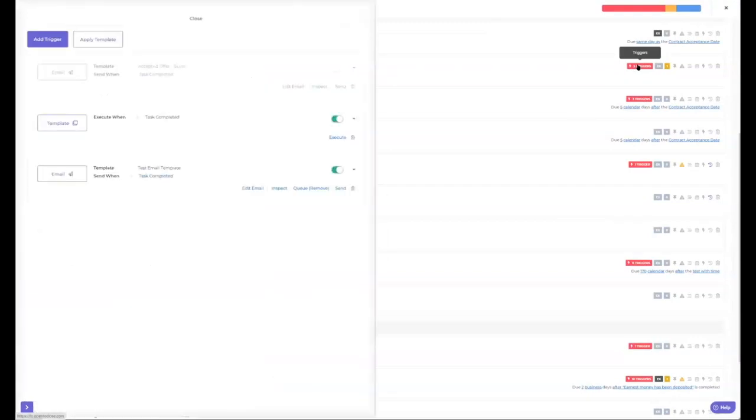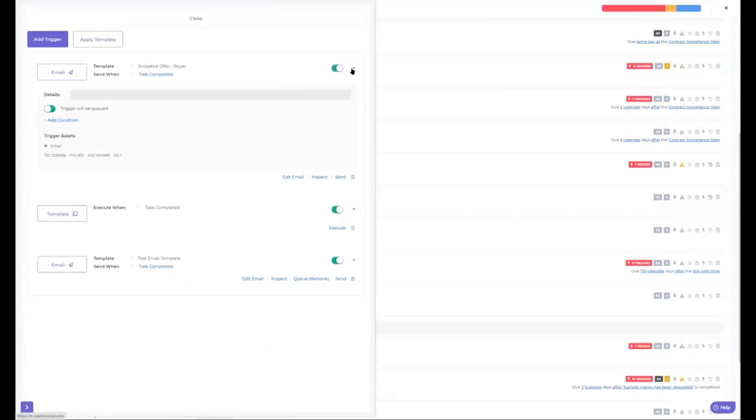Okay, now that that's in there, I believe this was the one I was in. Yeah, you can turn that on. You can open it up. Now, when you open it up, you may not have all the features that we have on here. It just depends on what plan you're on. When this task is complete, it's going to send this email. Now, do I want it to send automatically or do I want it to queue up to my health bar? If I want it to queue up to my health bar, trigger will be queued. That's good. If I want it sent automatically, you're going to toggle this over.